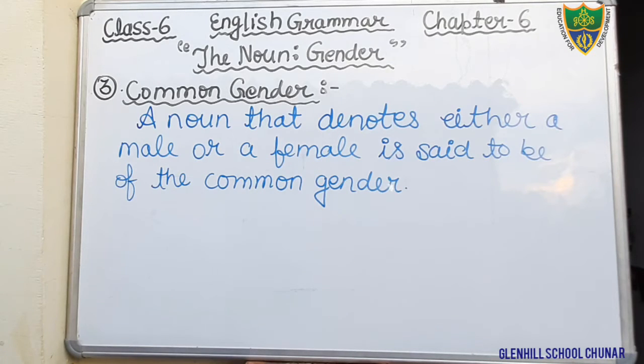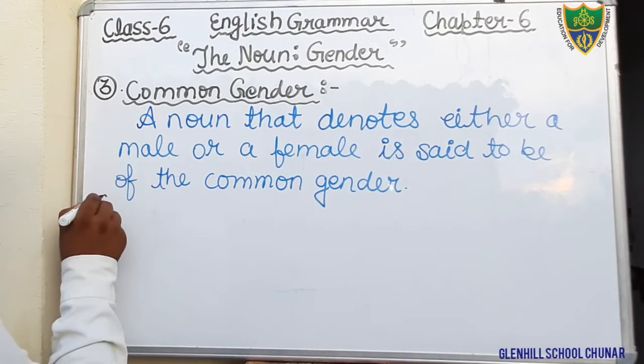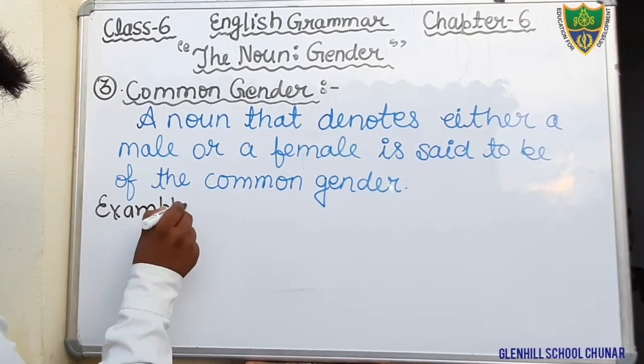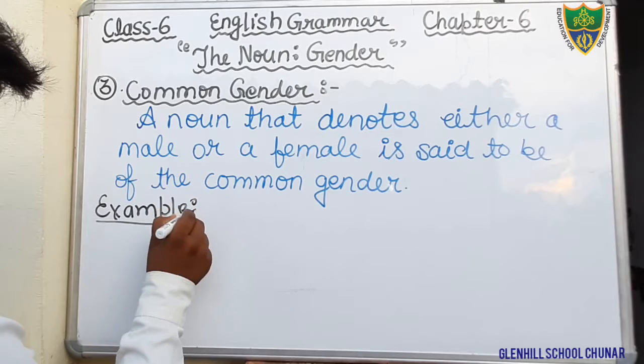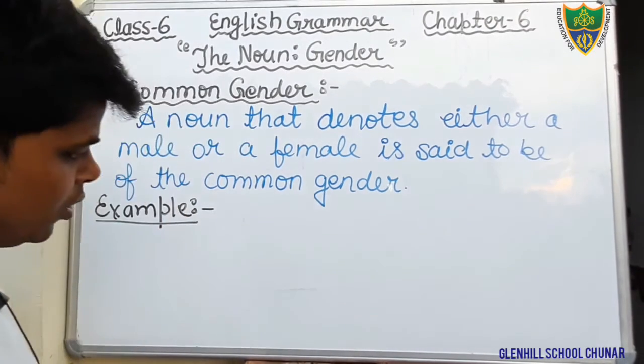What is common gender? The noun which denotes either a male, या तो आदमी या तो किसी फीमेल आदमी, फीमेल पर्सन. Okay, a noun that denotes either a male or female is said to be of common gender. For example, we will see. Just see, student.